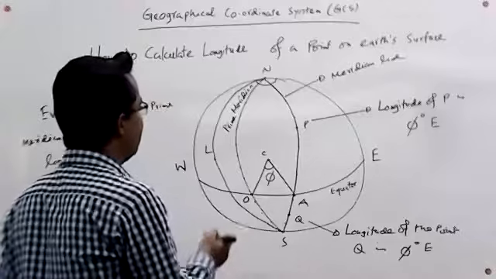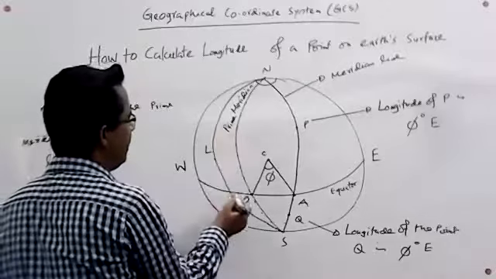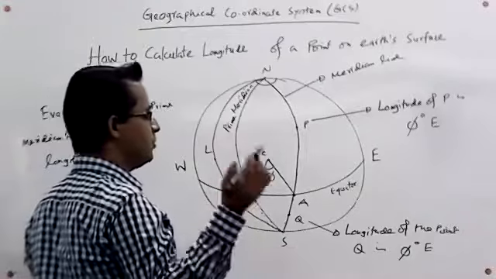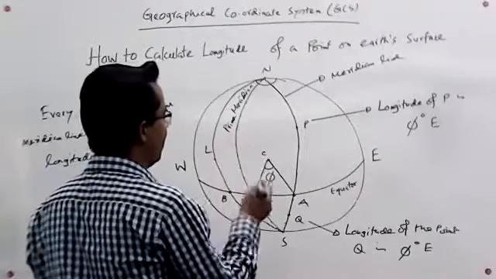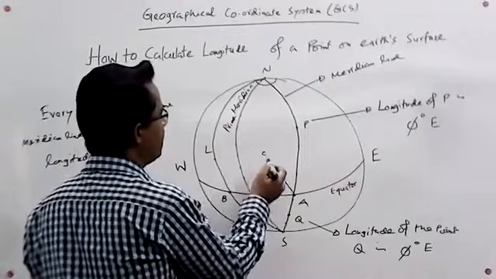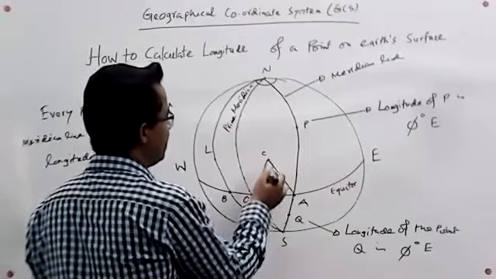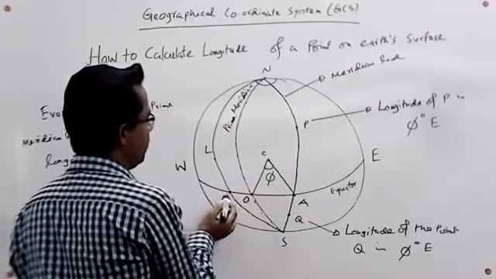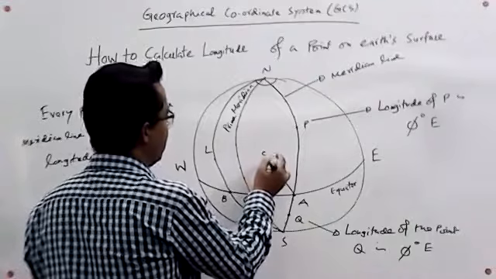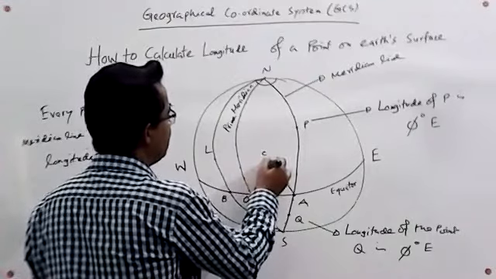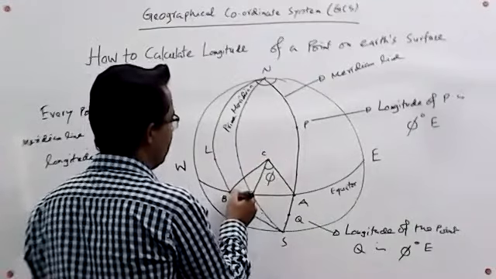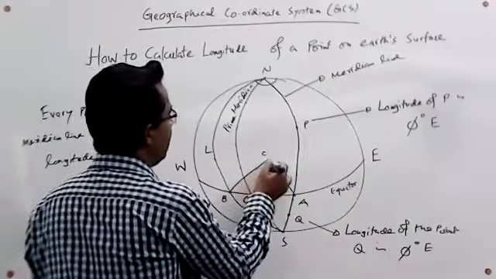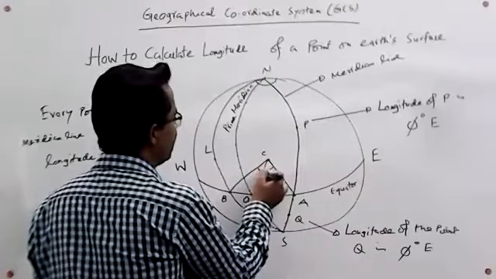Then we see that this meridian line intersects with the equator at this point B. So simply we have to connect these three points. Two are fixed: the center C and O, the origin, and we have got the point B. So we need to connect C, B, and O.